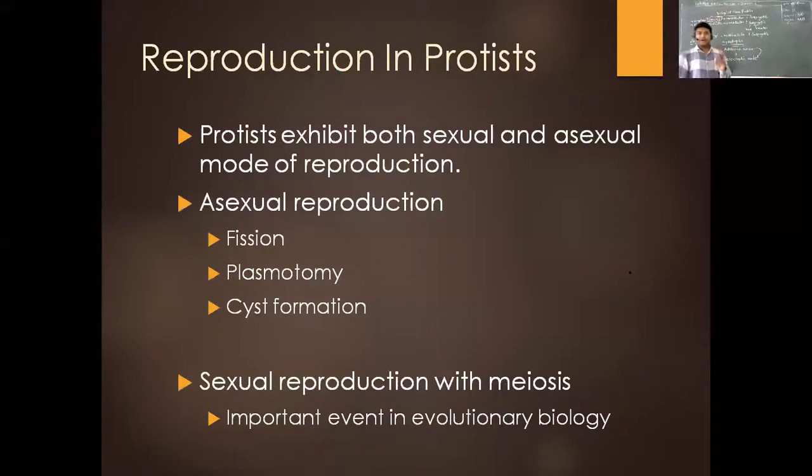Now, reproduction in protists. The next component is how these organisms reproduce, whether it is sexual or asexual. Here you have to understand that reproduction in protists is both asexual and sexual.